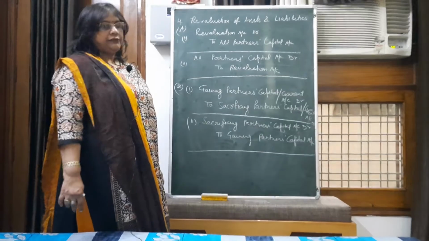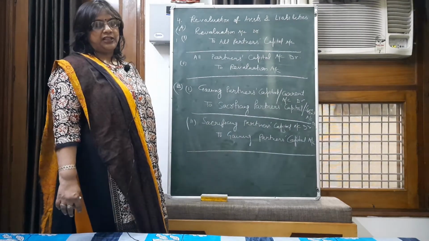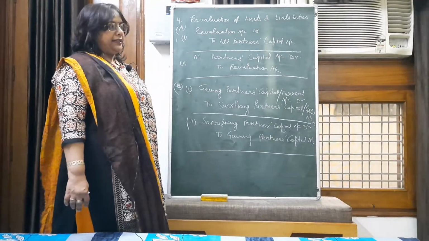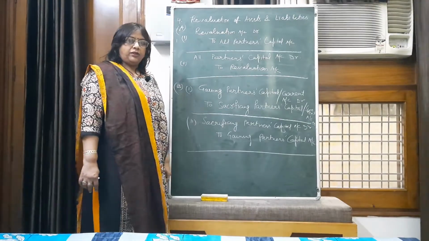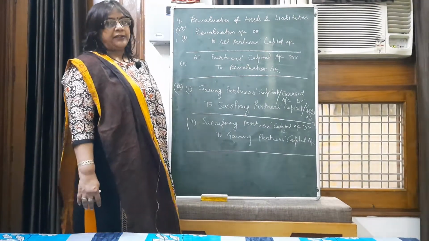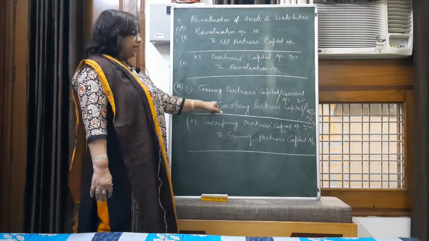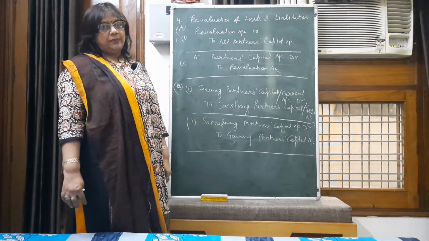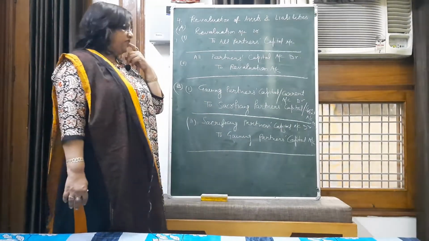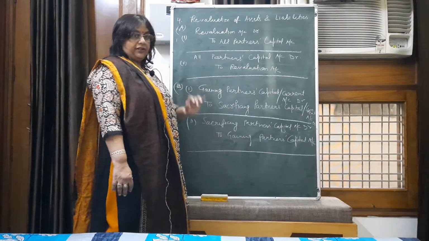Here again you have to calculate the sacrifice or gain of each and every partner, and the gaining partner's capital or current account will be debited by their respective share of gain, and the sacrificing partner's capital account will be credited by their respective share of sacrifice.